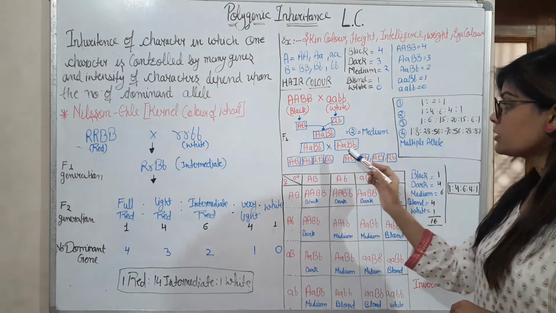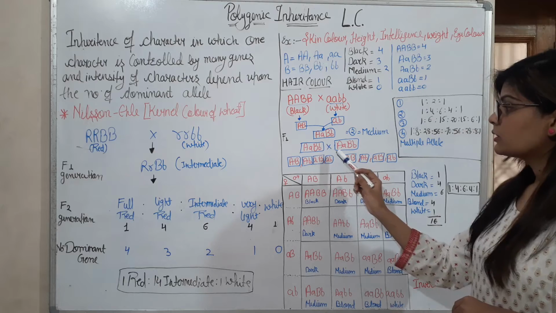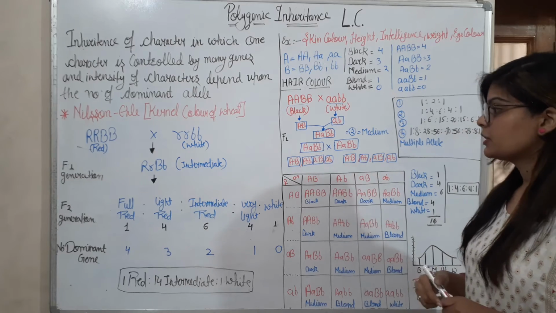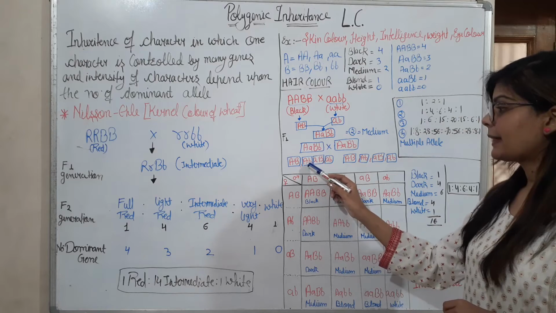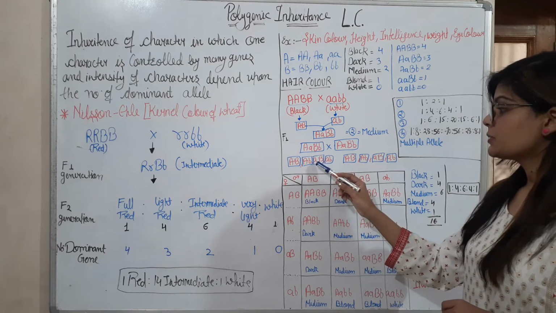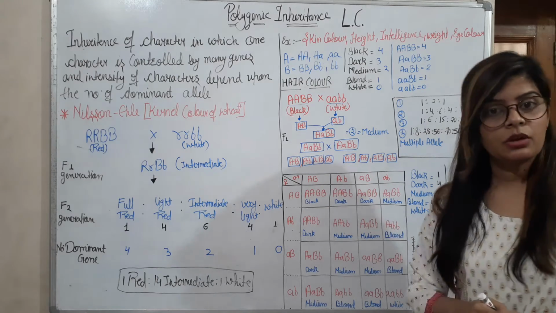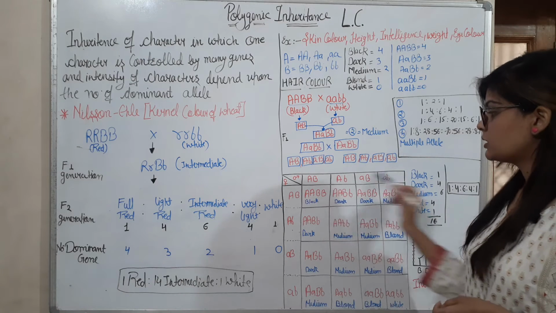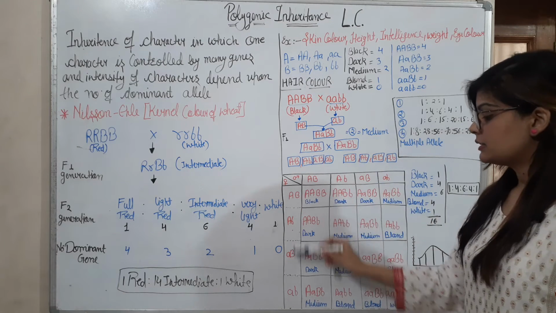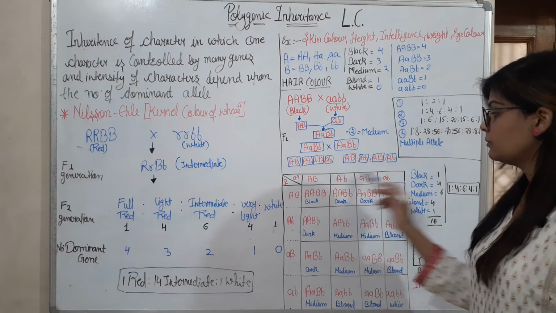Okay, so now we are doing crossing of the F1 generation. We will get gametes capital A capital B, capital A small b, small a capital B, and small a small b, and likewise the same here. Now we are doing crossing of that, the female gametes and here the male gametes.